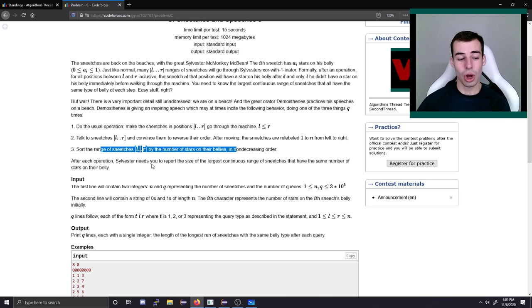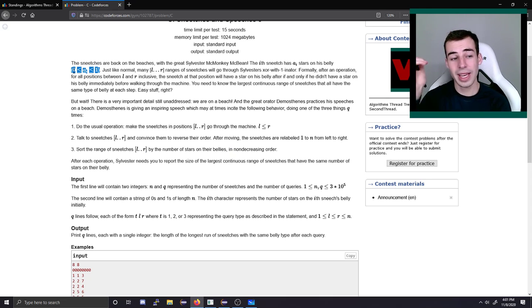However, in this case, all of the numbers are either 0 or 1. So if we want to handle a range sort, all we're doing is setting some range to 0 and setting some range to 1. We also need to know in this range how many zeros and how many ones there are, because we need to know how many things should be set to 0 and how many should be set to 1. After we sort some range, the prefix will be 0 and the suffix will be 1.